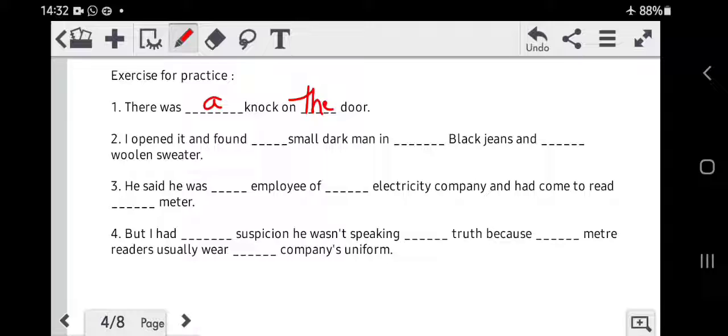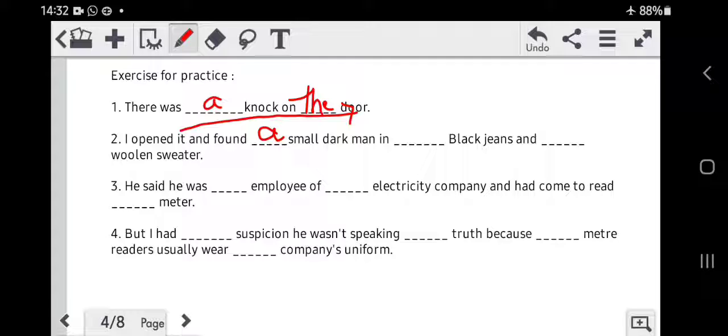Now these sentences are a continuation of a paragraph, but we have divided the sentences into separate ones. Alright, so now we know that the knock was general and the door was specific. Let's go ahead with the second sentence. I opened it. It refers to the door. Here it refers to the door. I opened it and found dash small dark man. And I found a small dark man. We don't know who the man was. Right now it's showing that we opened the door and we don't know who the person is. So we are talking about a small dark man in general. I opened it and found a small dark man in